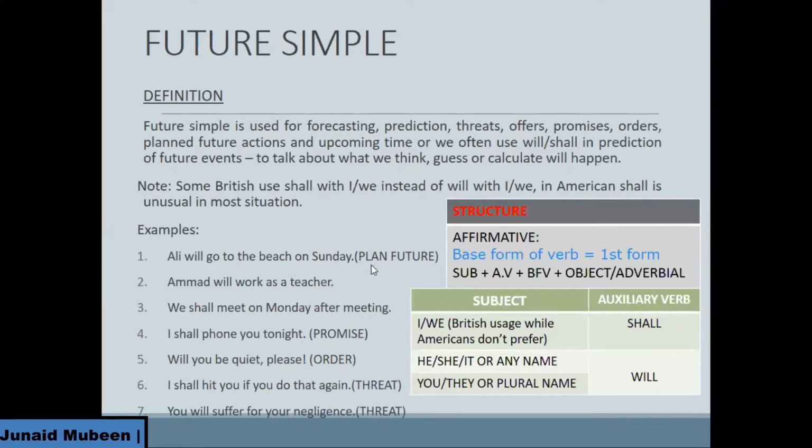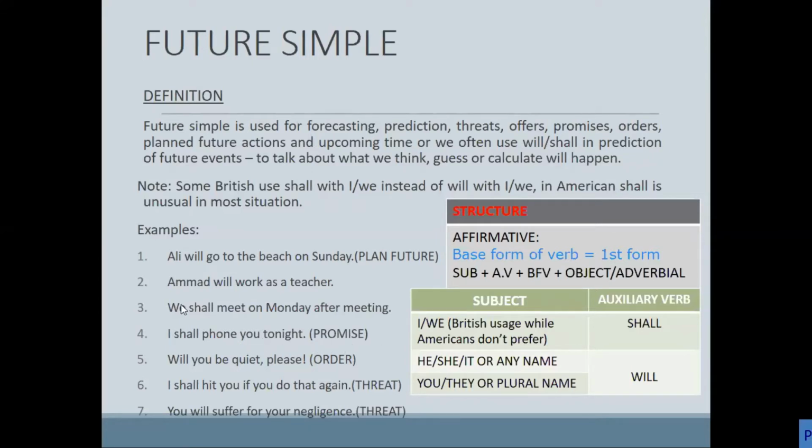I have highlighted it over here. As I mentioned, we use it for different situations, so this is the first situation. Ahmad will work as a teacher. This is also planning. Look at the third one: we shall meet on Monday after the meeting. So we use shall with we; keep it in your mind. I shall phone you tonight. This is a promise. The above three examples are for the planned future. The fourth one is for the future, and there is the pronoun I, and with I we are using shall.